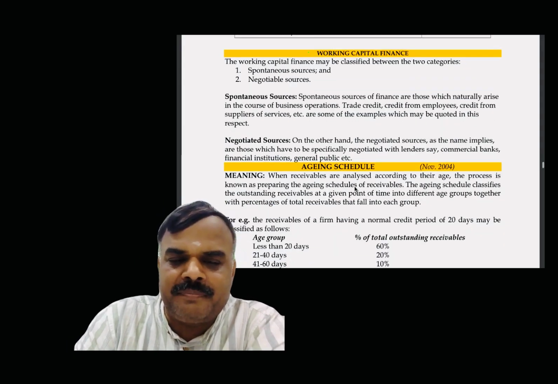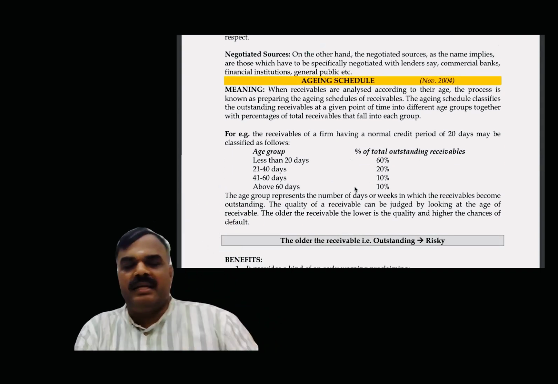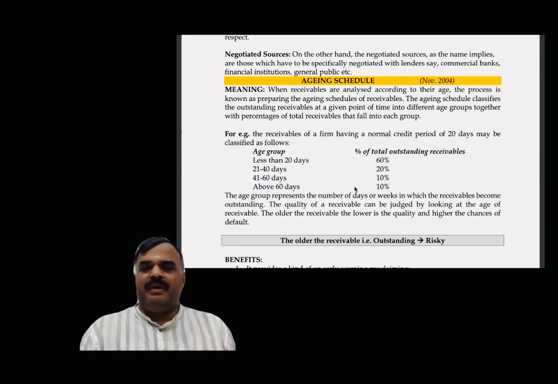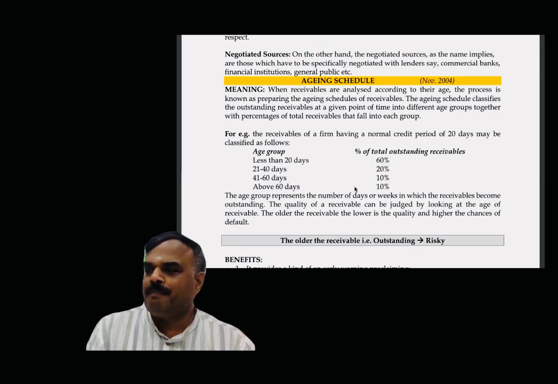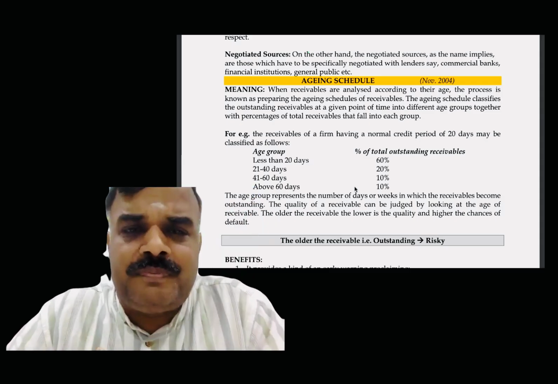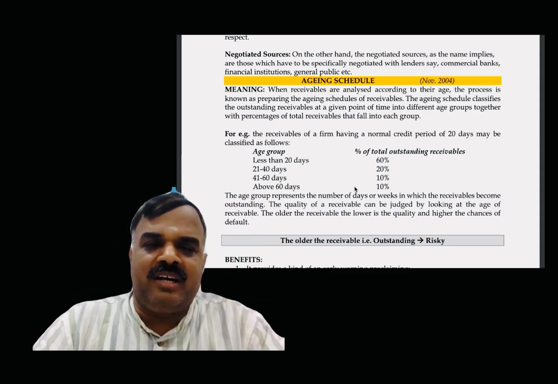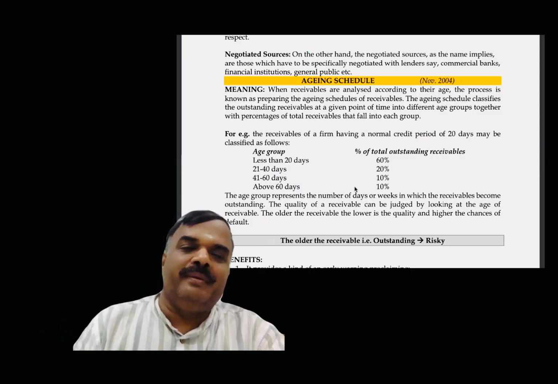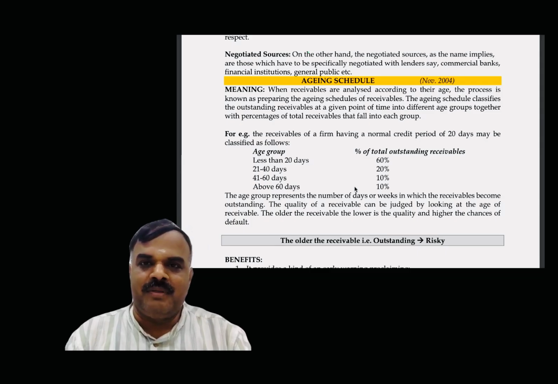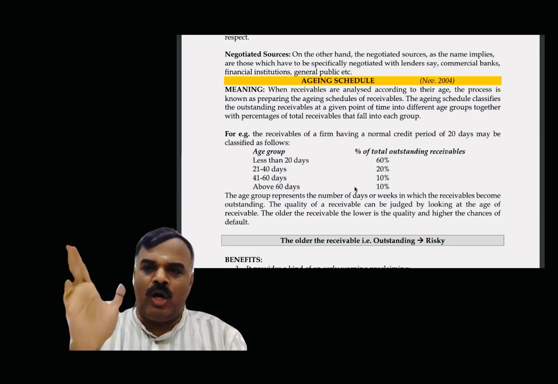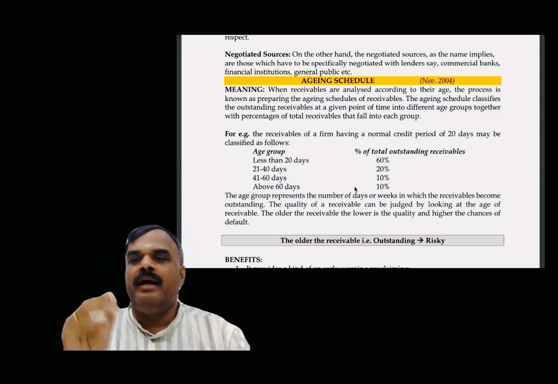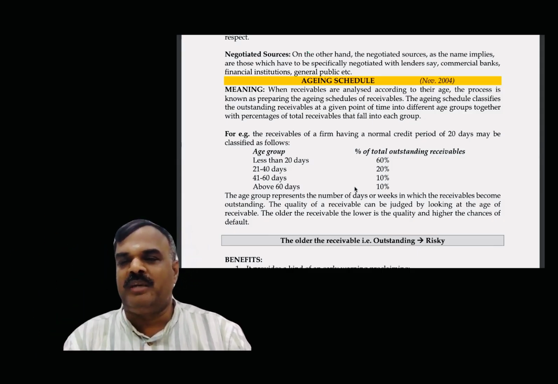Understood? Yes, sir. Aging schedule. With respect to the aging schedule, in our company's balance sheet, debtors are there. For the debtors, we calculate the outstanding period. Suppose Haripriya is a debtor for 3 months outstanding. Rajagopal is also a debtor, but 6 months unpaid. Rakesh is also one of the debtors; he has not paid money for 6 years. Geeta madam has not paid for 2 years.